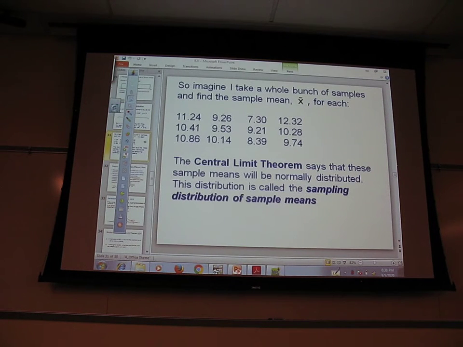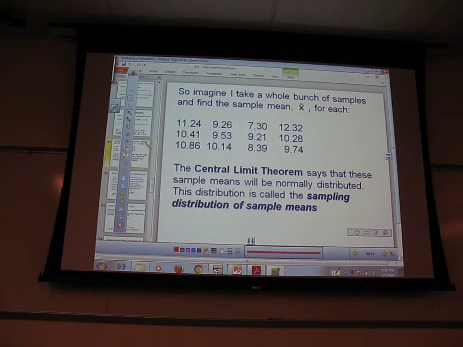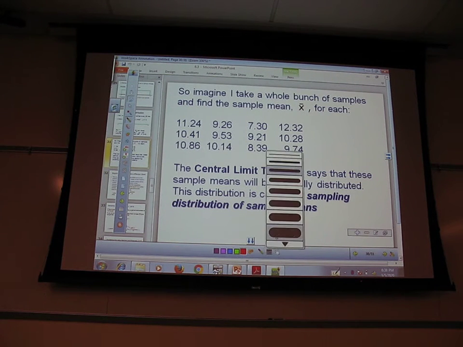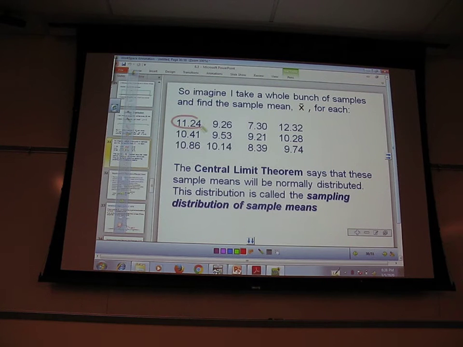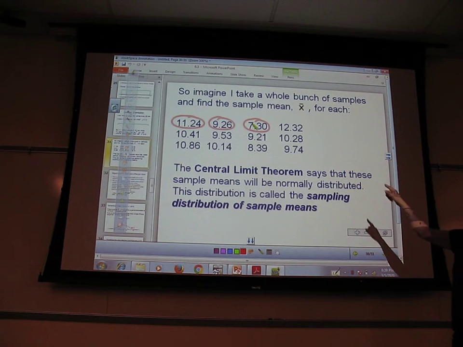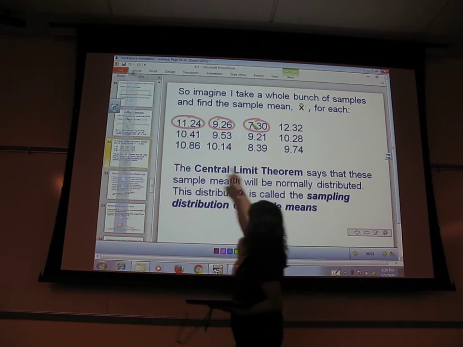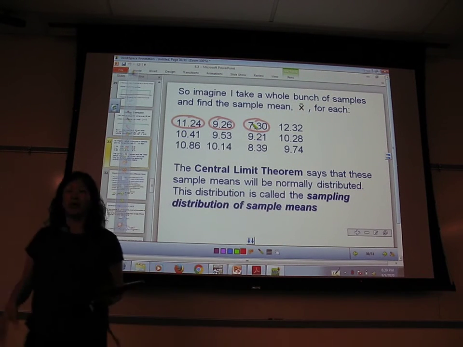So let's say I take a whole bunch of samples and find the sample mean, the x-bar, for each one of those. So each one of these represents a sample of 30. So there's the mean of a sample of 30. Here's another mean of another sample of 30. So each one of these numbers represents 30 people and their average. Good? This is cool. The central limit theorem says that these sample means will be normally distributed.